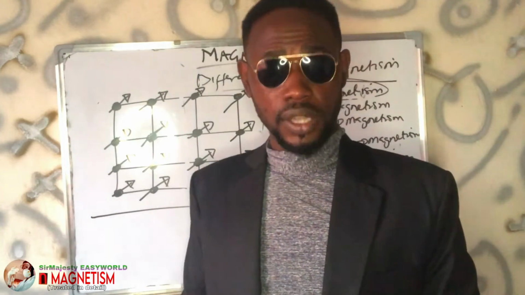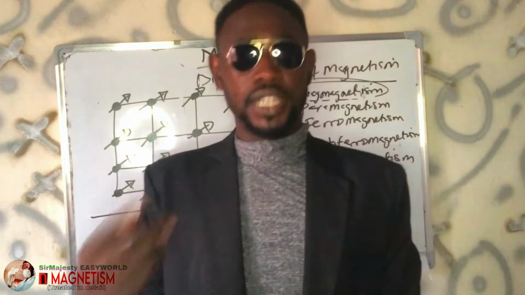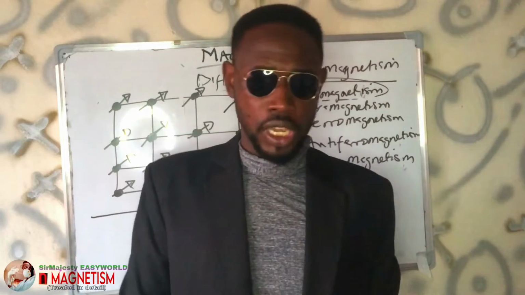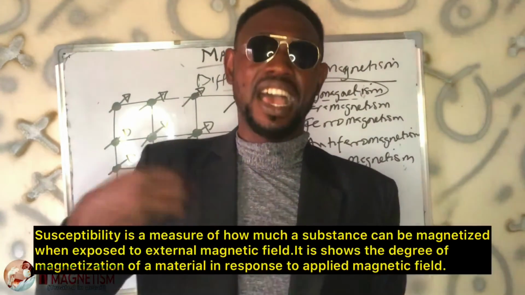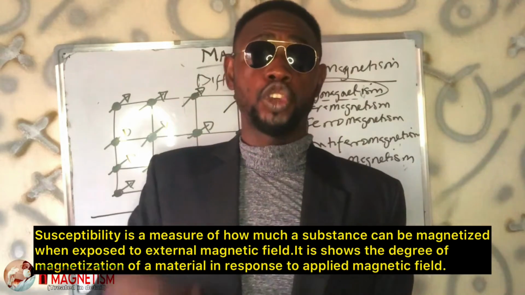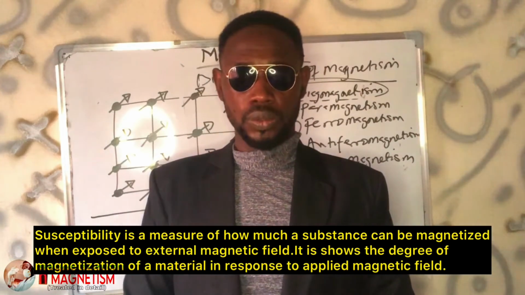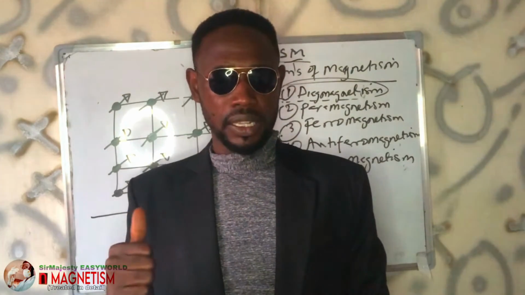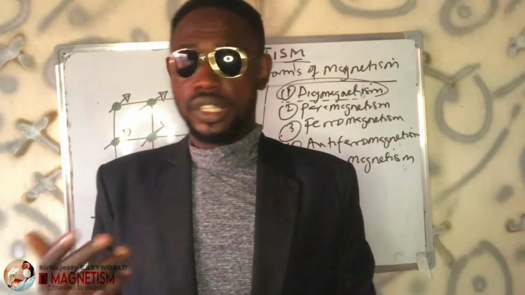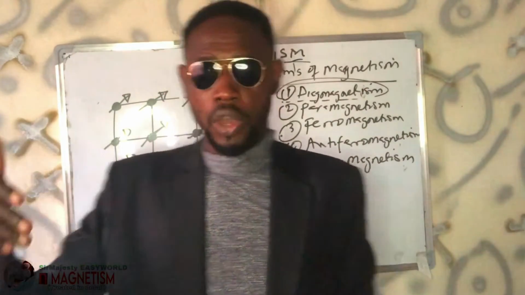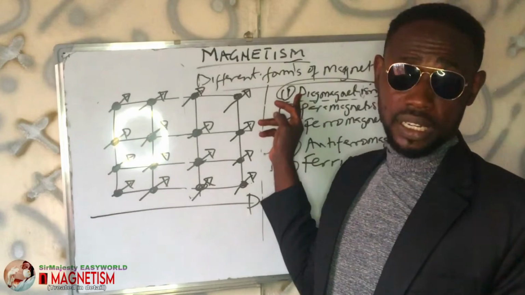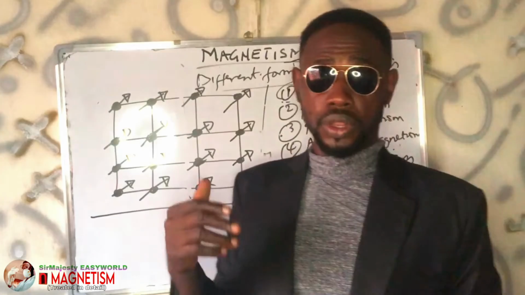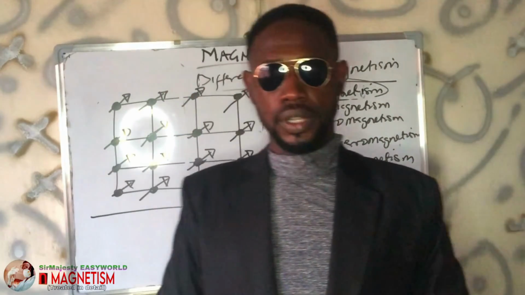And then ferromagnetic substances have what we call high susceptibility. Susceptibility is just the measure of how much a substance can be magnetized, the measure of how much a substance can be turned to a permanent magnet. That's what we call susceptibility. Susceptibility is very high for the so-called ferromagnetic substances. And also, it is very high at a positive value, but it is a very negative value in diamagnetic. But it's still positive in paramagnetic because it's attracted to it, but not at a high positive value. Do you understand that now?